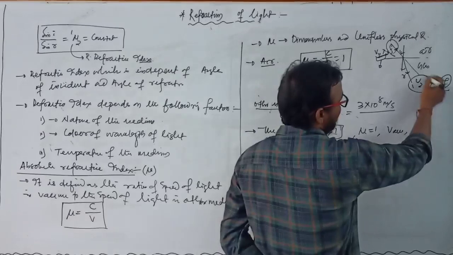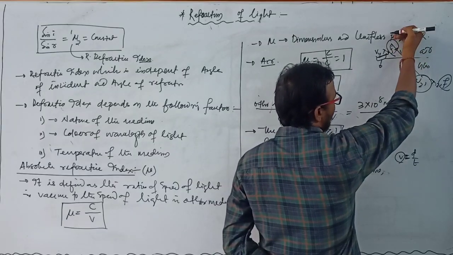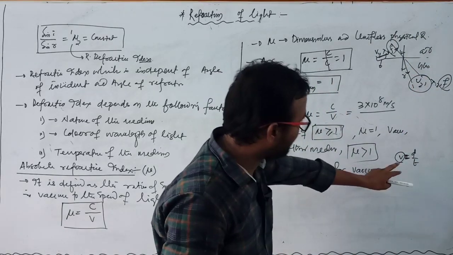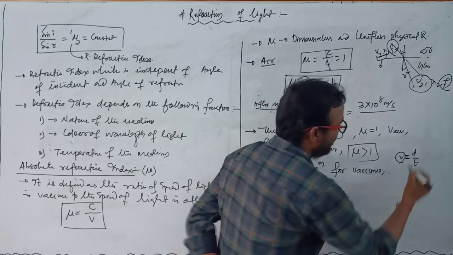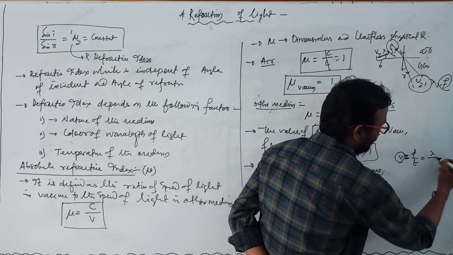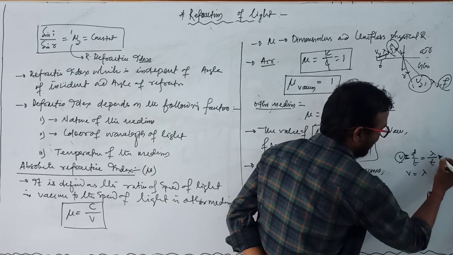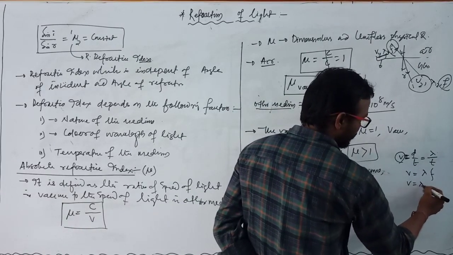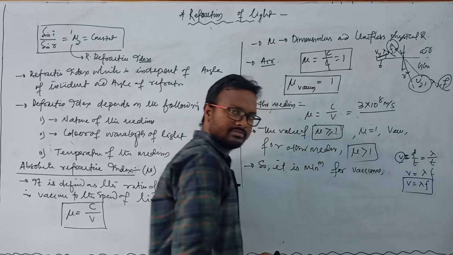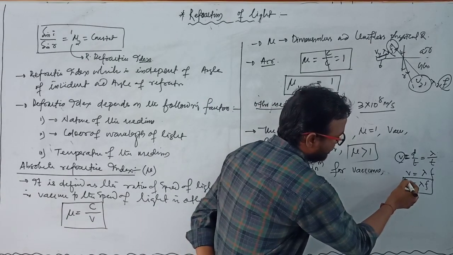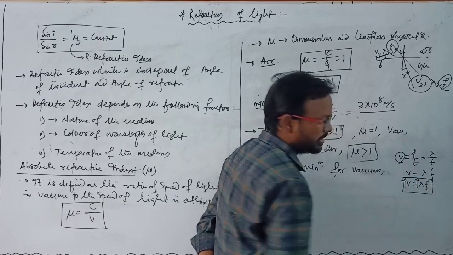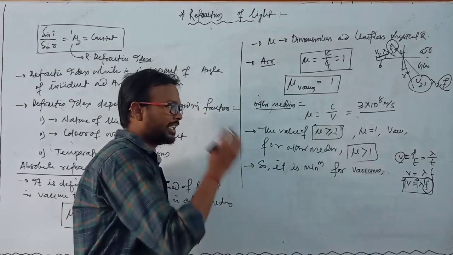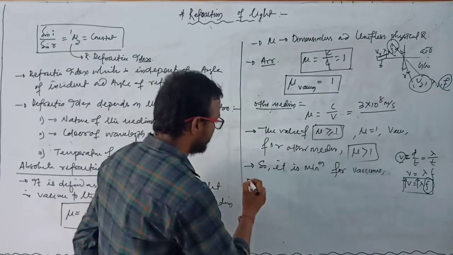So in a medium we can write the velocity v. Suppose light comes from air or vacuum to a glass medium. Velocity is distance by time, and distance is the wavelength, so velocity equals wavelength into 1 by time period, which is the frequency. So v equals lambda f. When the velocity in a medium increases, the wavelength also increases, while the frequency is constant, and frequency always depends on the source of light.